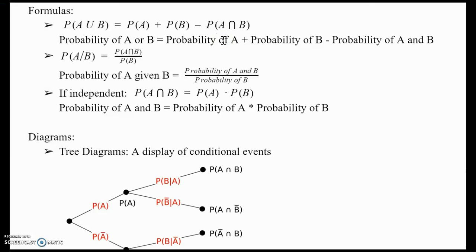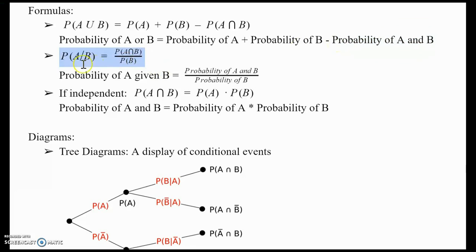If I wanted to find the probability of a heads or tails occurring, I'd find the probability of a heads occurring, which is 1/2, plus the probability of a tails occurring, which is 1/2, minus the probability of both occurring, which in this case ended up being 0.